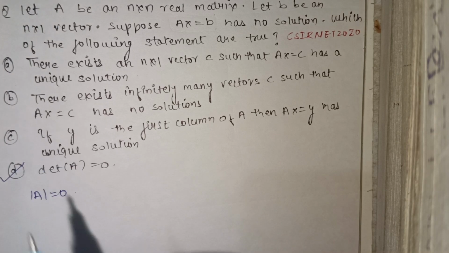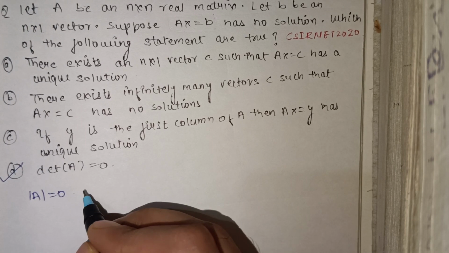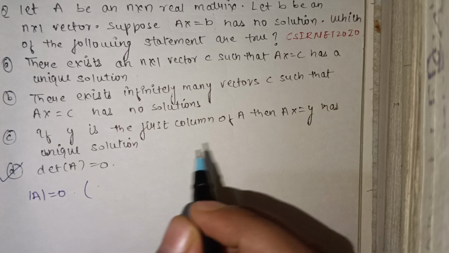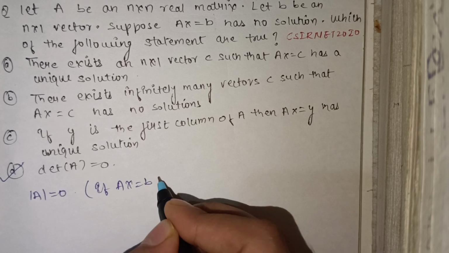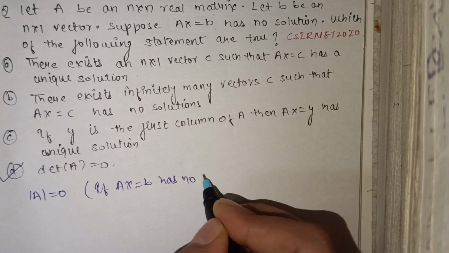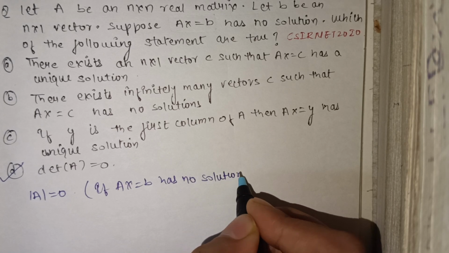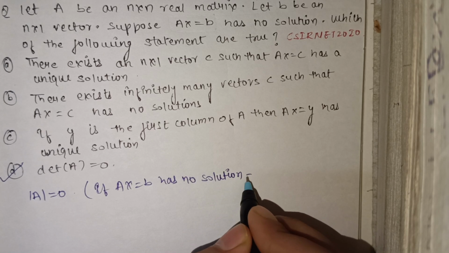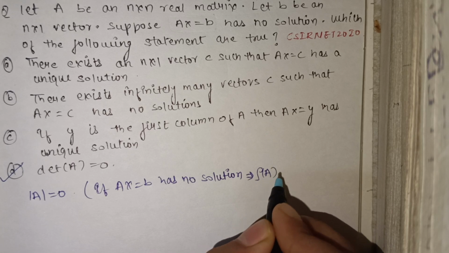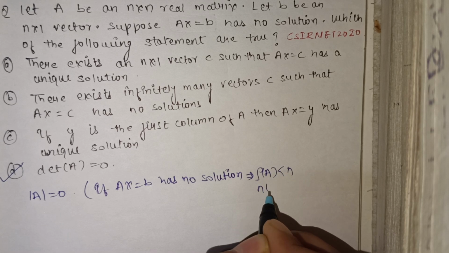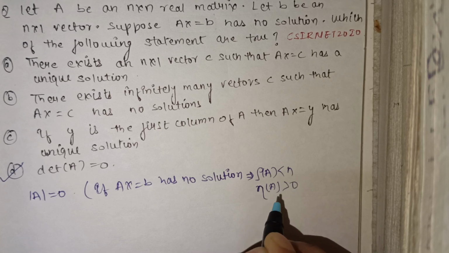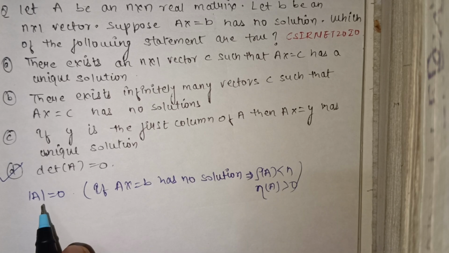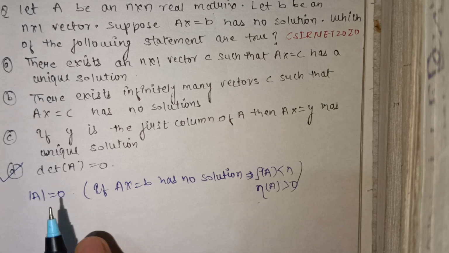So option D is correct, because if Ax = B has no solution, this implies rank of A is less than n and nullity of A is greater than 0. So if the nullity is greater than 0, then the determinant is equal to 0.